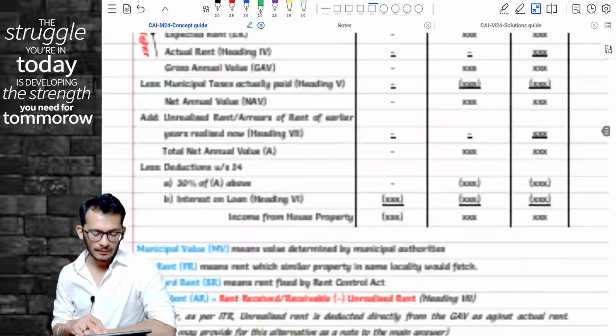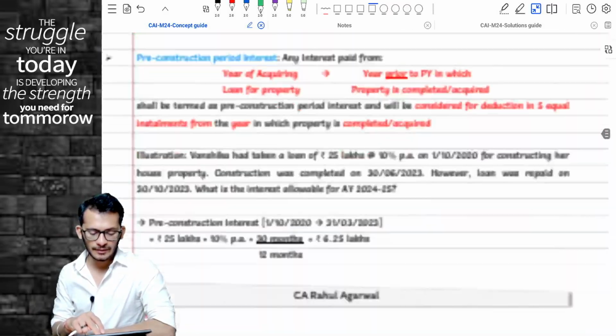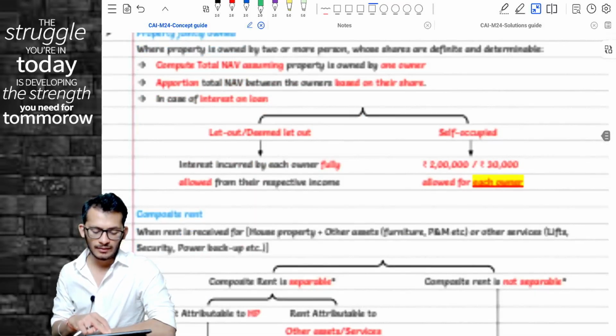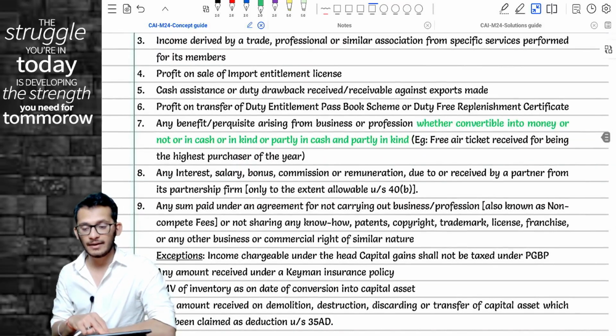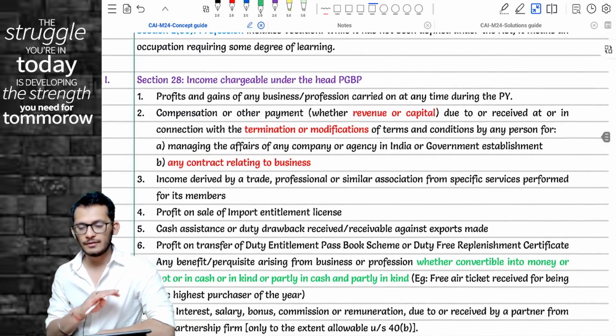Coming to HP, you have 0 amendments when it comes to HP. You have no amendments in HP. So you can read what you read in the previous attempt, same as it is. No change.